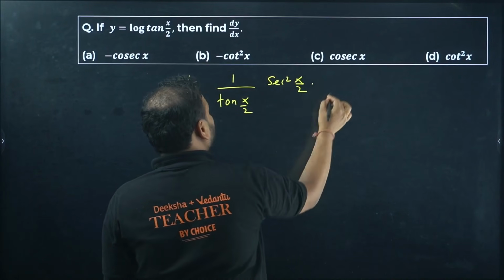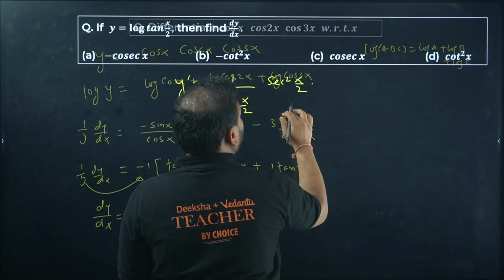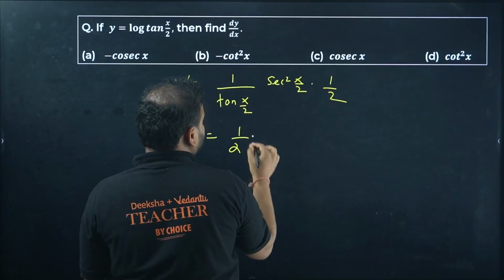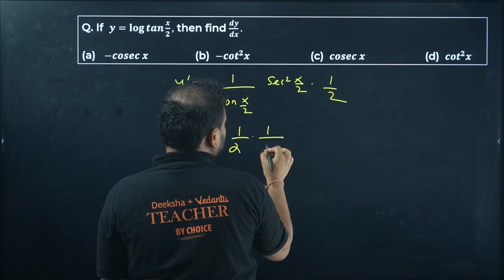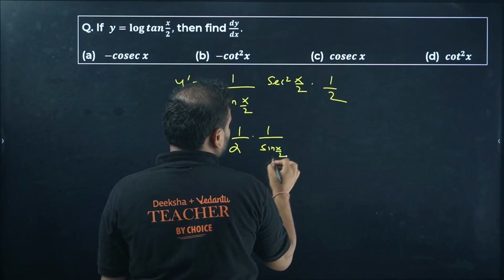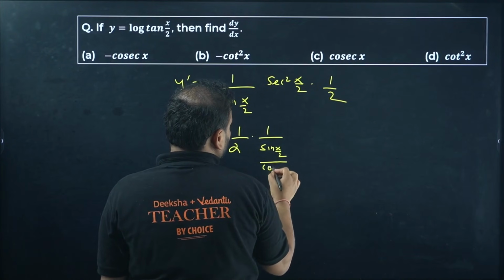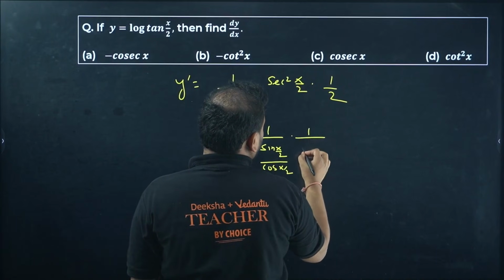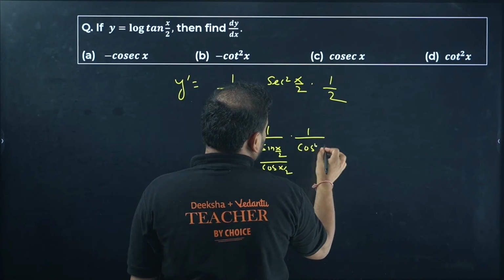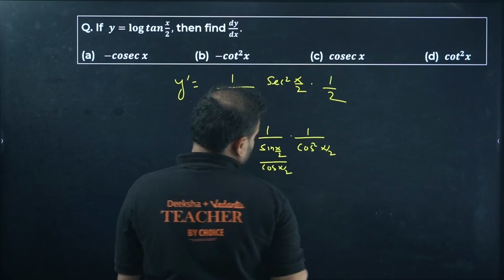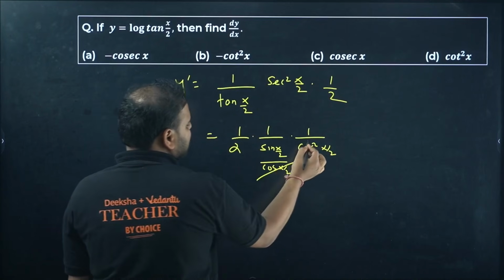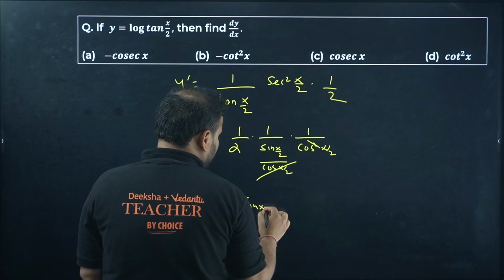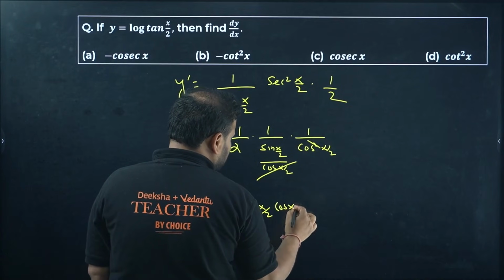And you differentiate x by 2 also, you get 1 by 2. Now simplify this. You have 1 by 2 tan, which becomes sin x by 2 by cos x by 2. And what is going to be sec square? 1 upon cos square x by 2. Correct? This and this is cancelled. One of the squares. You have 1 by 2 sin x by 2 cos x by 2.